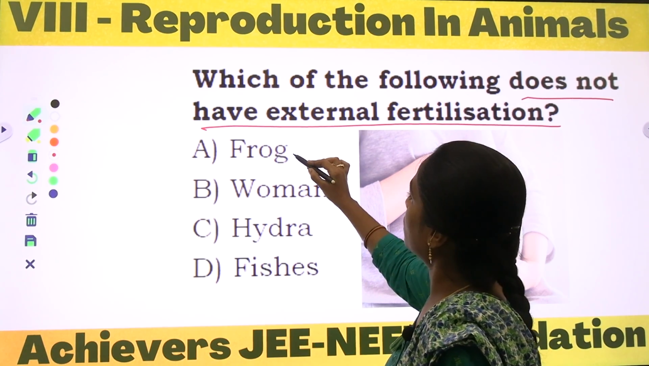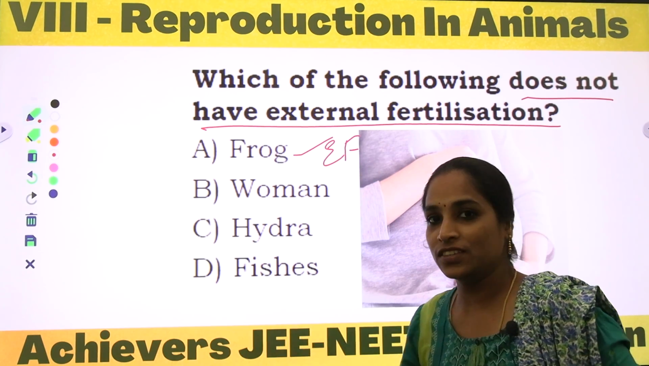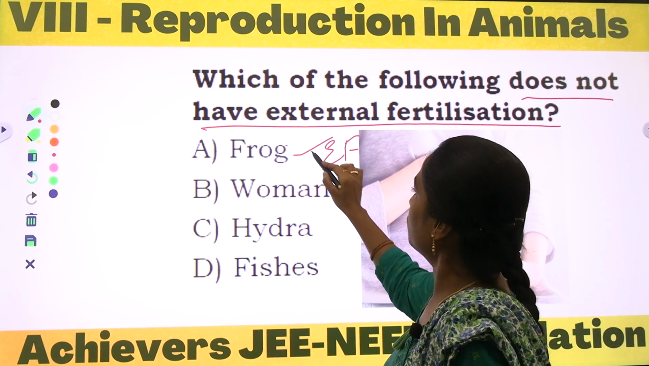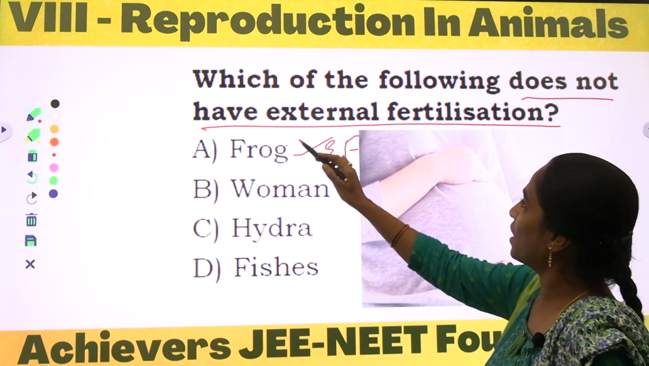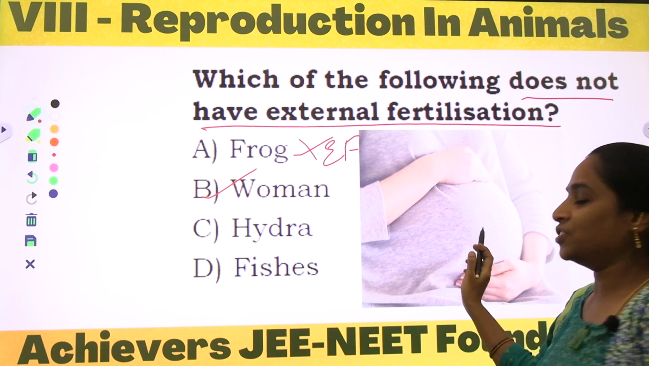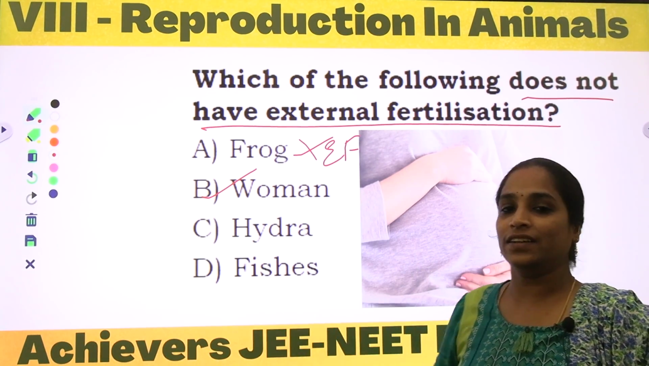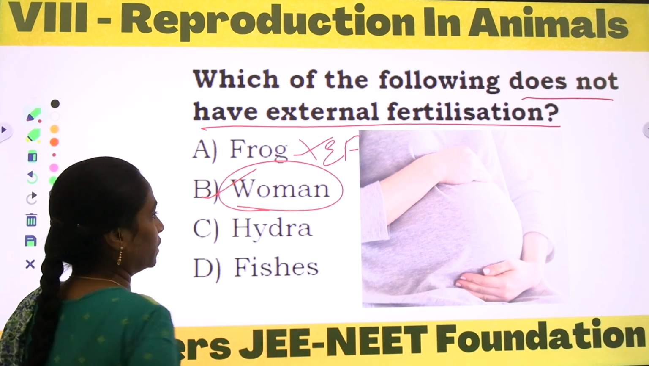First option is frog. It undergoes external fertilization, right? So option frog is wrong, as it does not have internal fertilization. Option B, woman. The picture indicates it is internal fertilization. Okay, so it is not external fertilization.